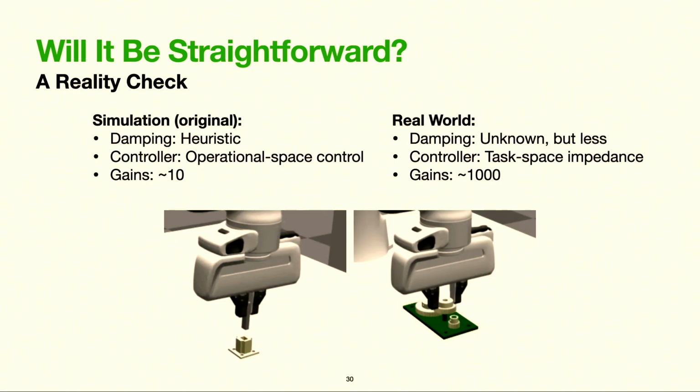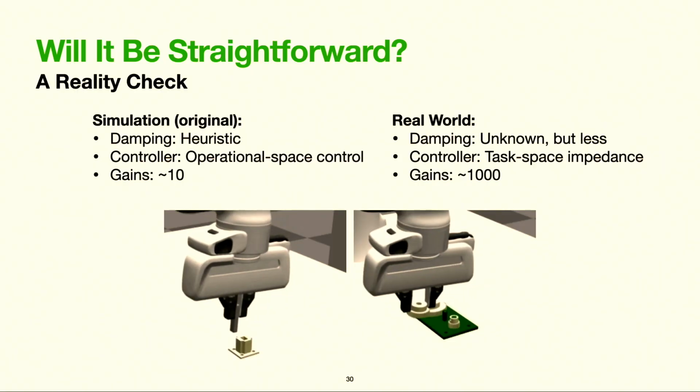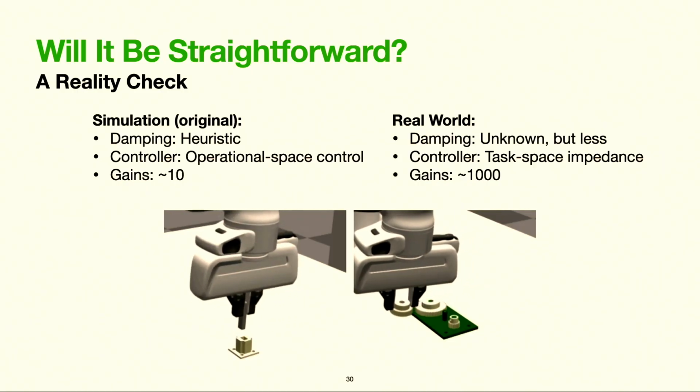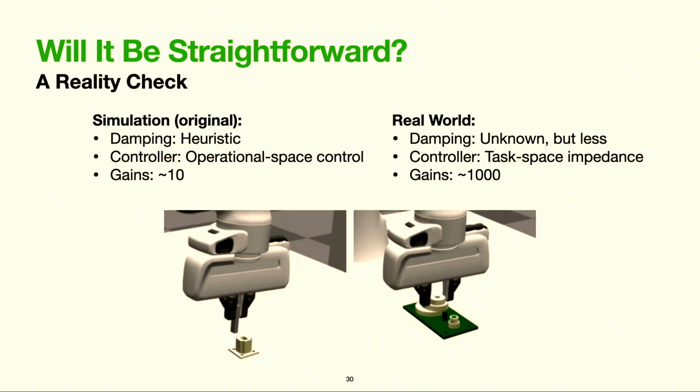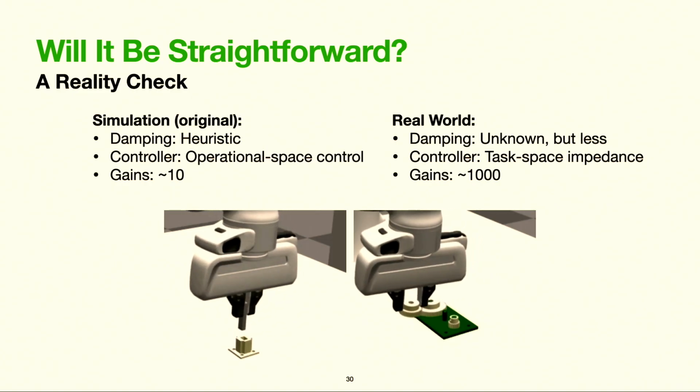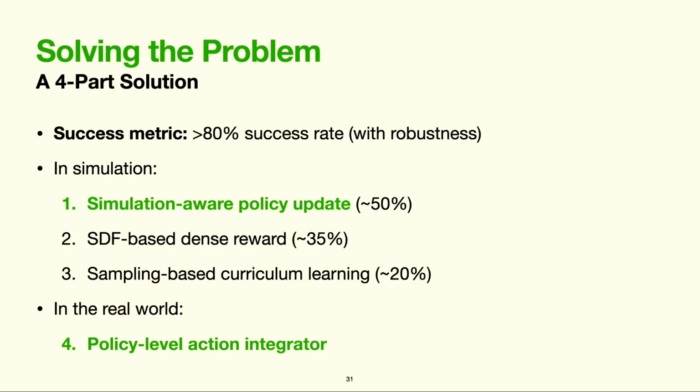Our simulations often had friction, damping, and other energy dissipation mechanisms in order to ensure that the robot's motion was smooth and that contact was stable. But these mechanisms weren't always grounded in real-world measurements. So when we deployed simulation policies in the real world, the robot displayed unsafe behavior, and when we increased the realism of our simulator, we struggled to train policies. So ultimately, we needed to do a bit more work.